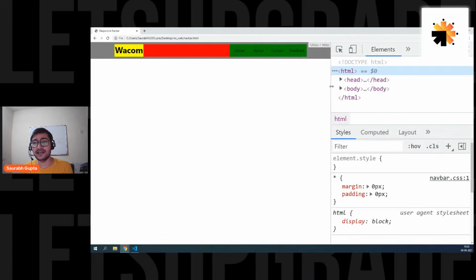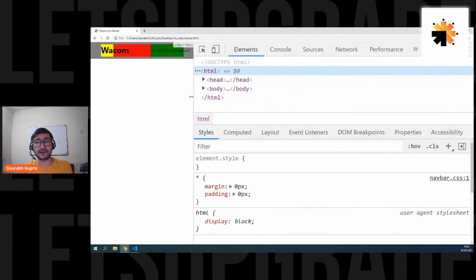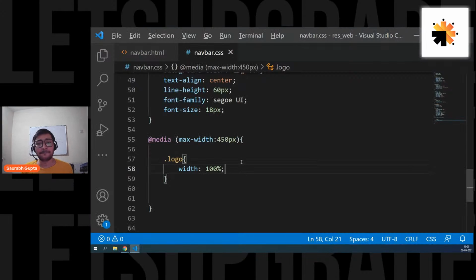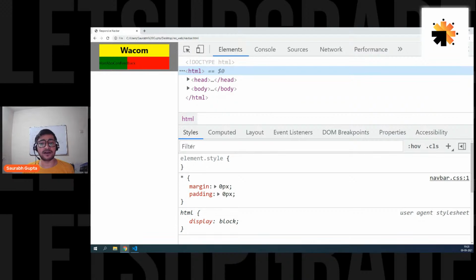If they are side by side, it's like this. If they are one below the other, the height automatically gets increased. Is that clear, everyone? So this is why we normally avoid giving heights to parents, so that we can make them properly responsive. Are we clear now? Please tell me, everyone.